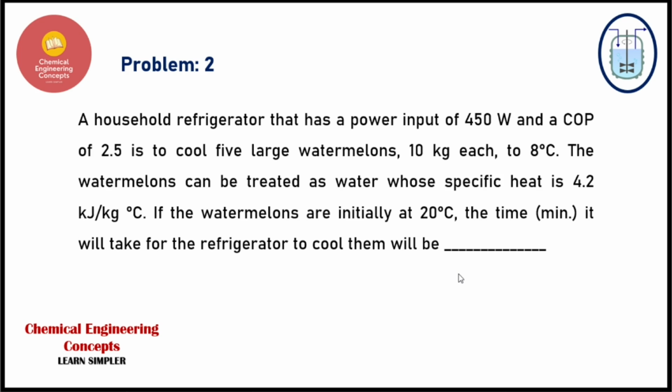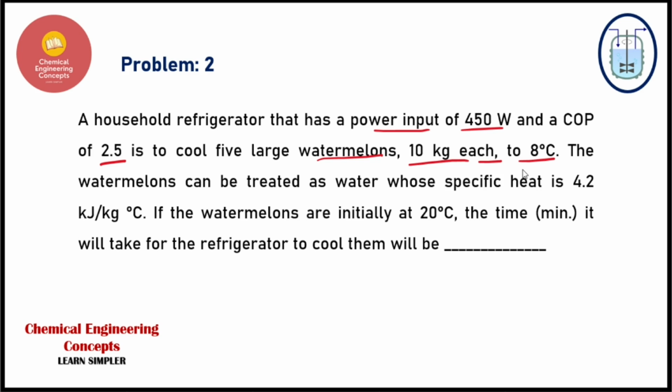We have a household refrigerator that has a power input of 450 watts, and the coefficient of performance is also given to be 2.5. This is to be used to cool 5 large watermelons, 10 kg each, to 8 degrees centigrade, right? So this is the given information that we have.